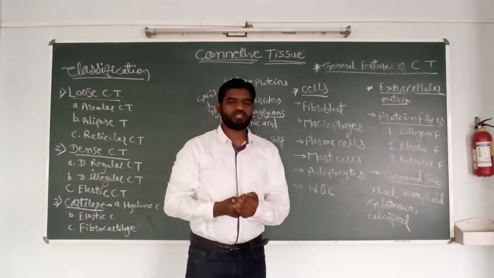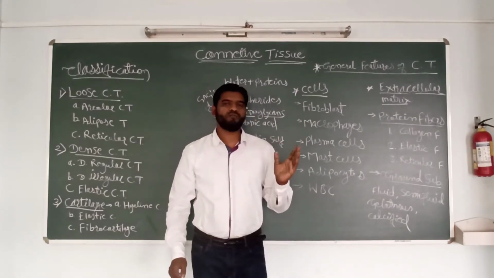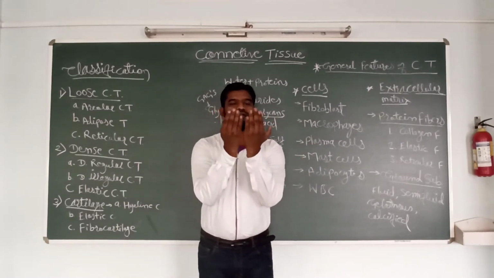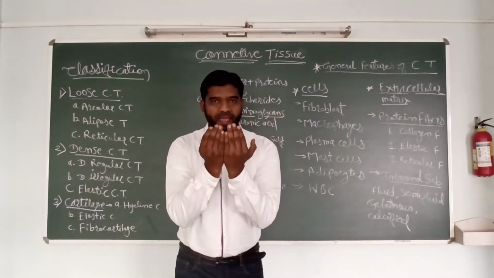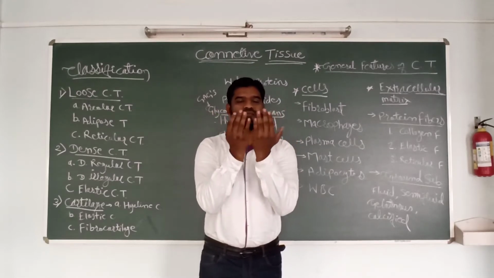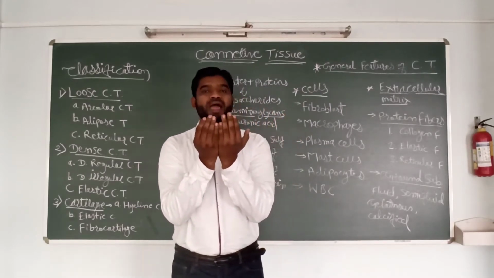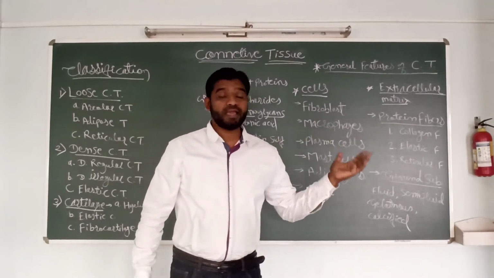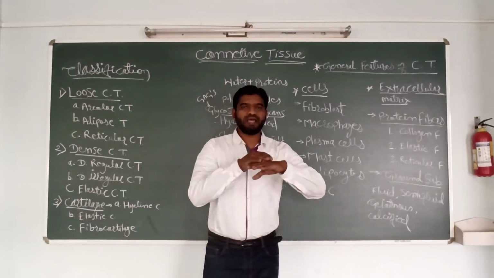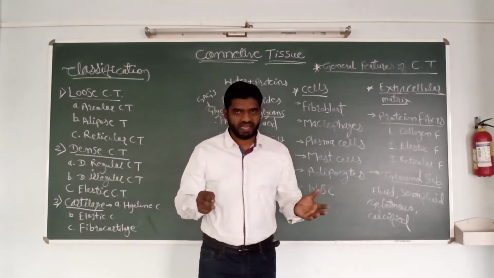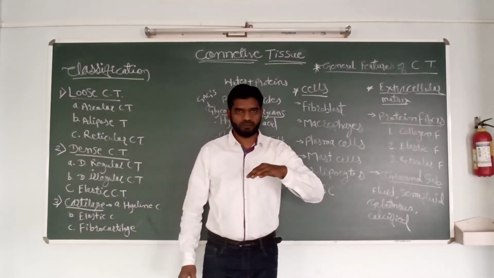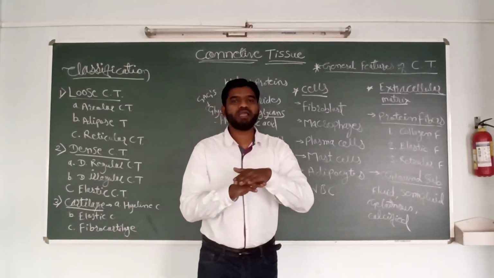As I told you, tissue is a group of cells, and in the case of epithelial tissue, we have seen that the cells are closely and tightly packed with the help of junctions. Different types of cell junctions we discussed. With the help of cell junctions, they are tightly arranged. But connective tissue plays a very important function beneath the epithelial layer. Epithelial tissue forms the superficial layers, but connective tissue does not. It is present deep in the body, beneath the epithelial tissue.